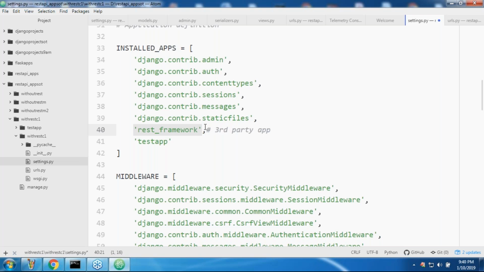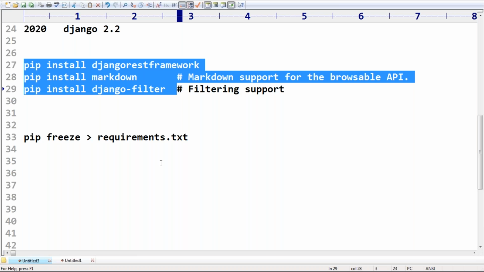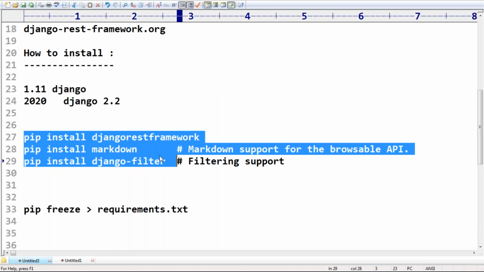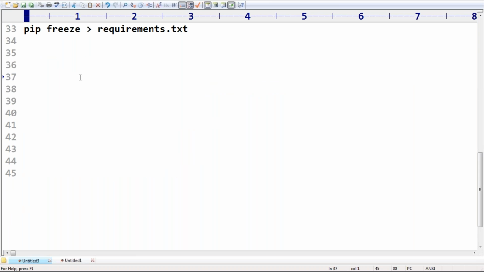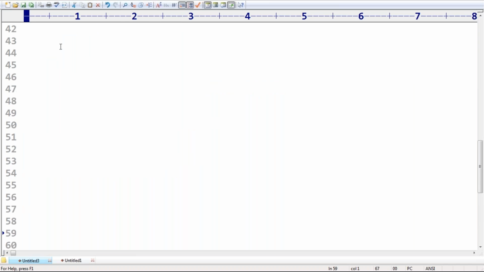For every new project you have to add this one, so that API support is also there by default for us. That's it. This is a small concept of how you can install Django REST framework and make it ready for your project. Clear?